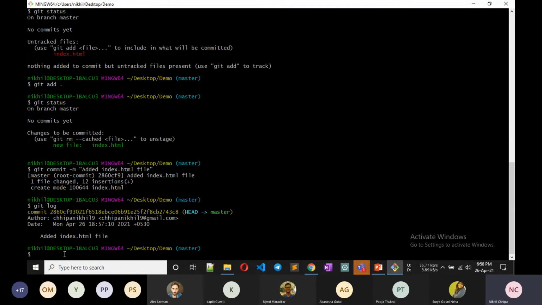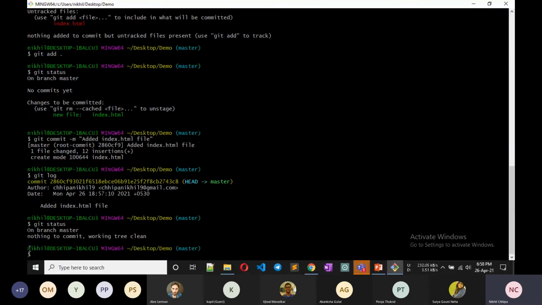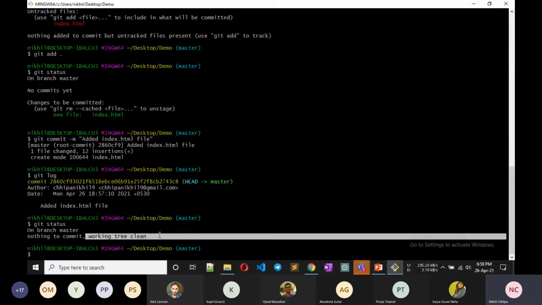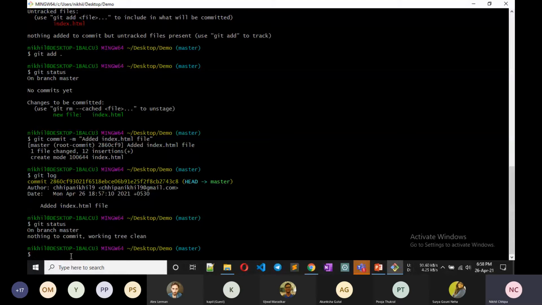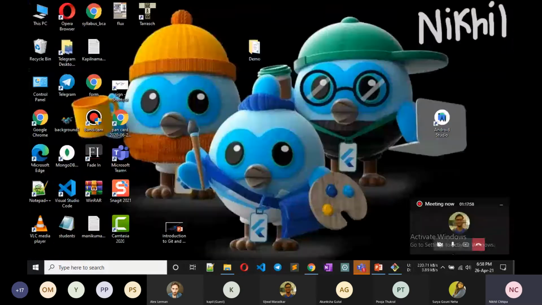Now we created and committed. Now I want to see git status. It is showing that we are still on branch master and nothing to commit, we are saved and the working tree is clean.